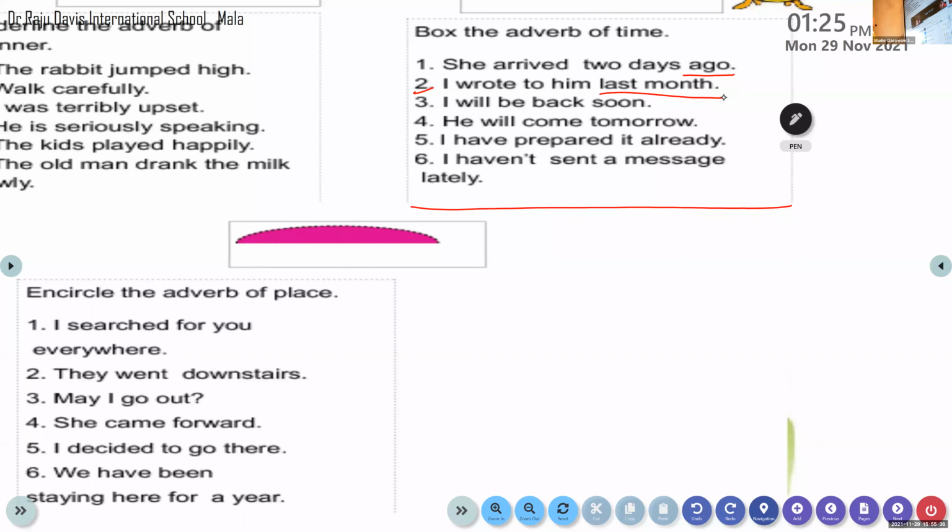Okay, ma'am, Crispin. Wait, I'll call you. Ruswin, I'll be giving you a chance. Wait, let me see who hasn't joined. I'm looking for some children. Please don't call out your names, please.